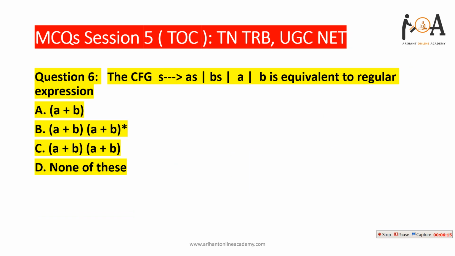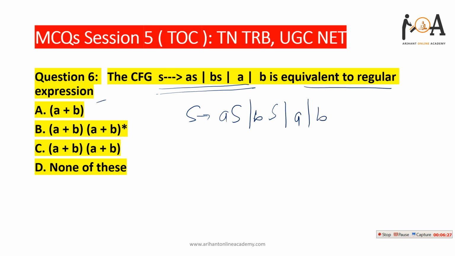The next question is, the context free grammar given to us derives AS and BS, and the terminals are A and B here. Is it equivalent to a regular expression? So let's check it. In TOC, if such kind of questions are there, then cancel out all unrelated options first.